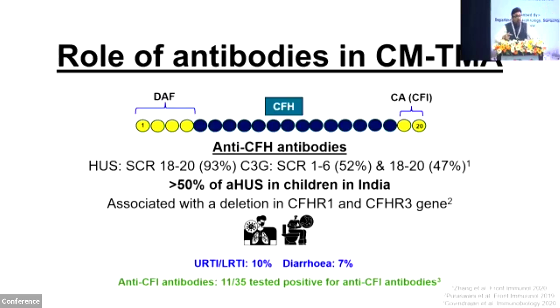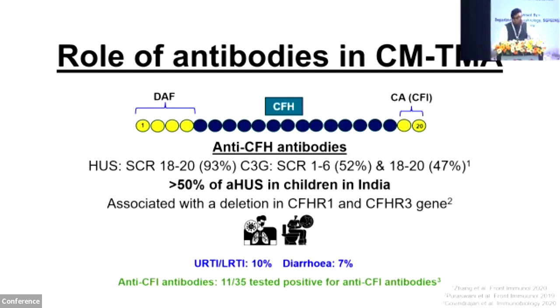The exact mechanism of why these variations or deletions result in the production of anti-CFH antibody remains unknown. There are also reports showing that these deletions are associated with CFI antibodies. Patients with anti-CFH antibodies have predisposing features like respiratory tract infection or diarrhea in 7 to 10% of them.